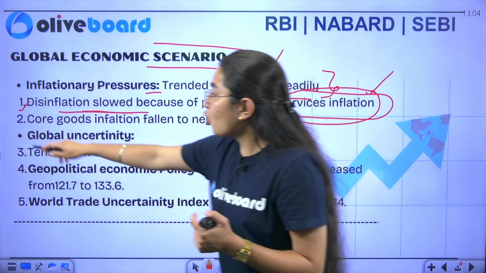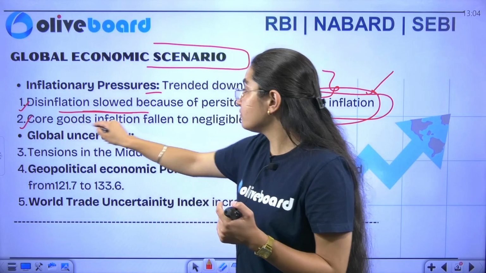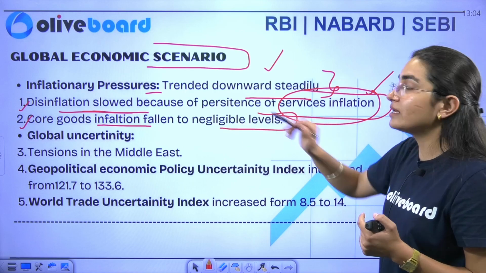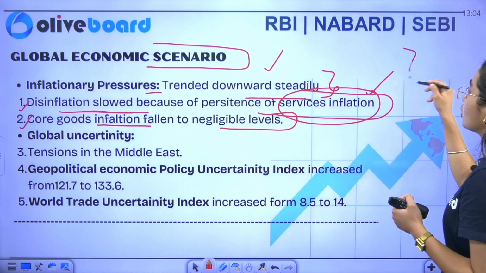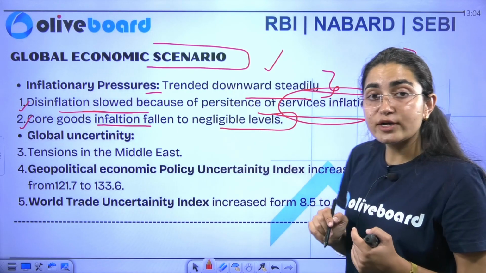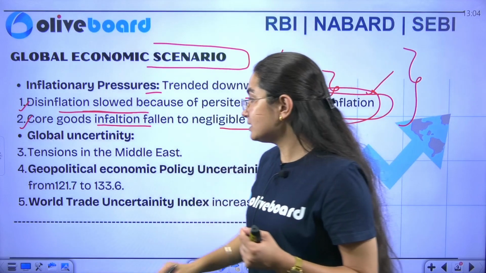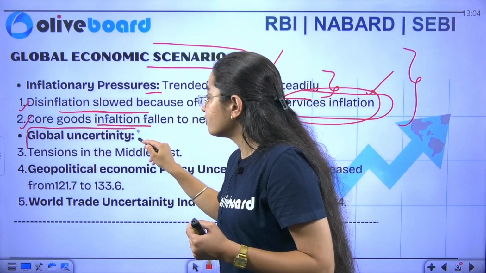Similarly, if I talk about core goods, then core goods inflation has fallen to negligible levels. This is what your economic survey says. Similarly, if I talk about global uncertainties, I told you that there are a lot of tensions.